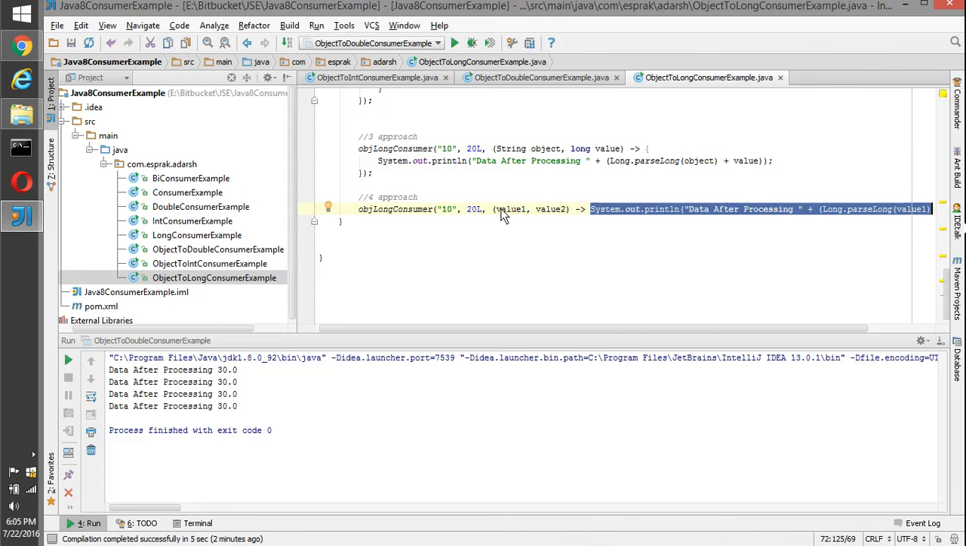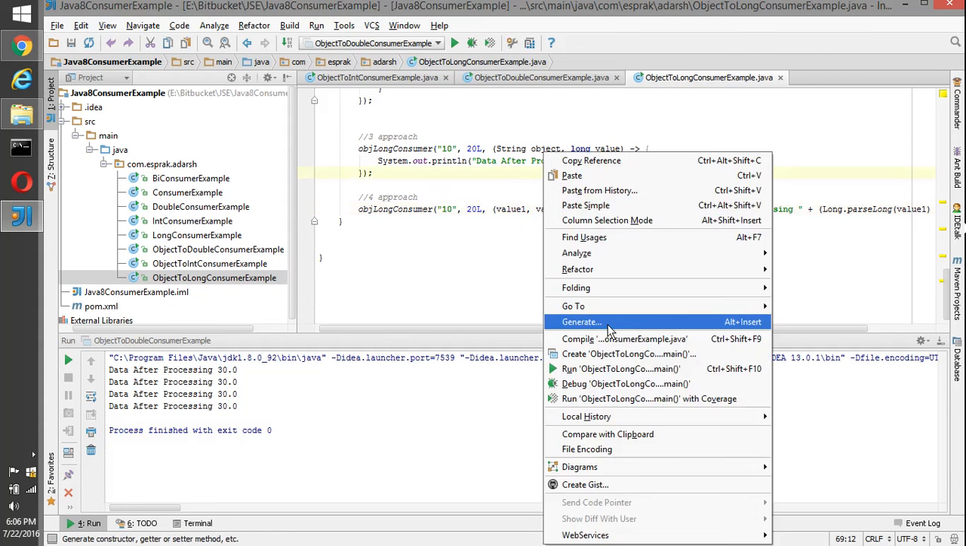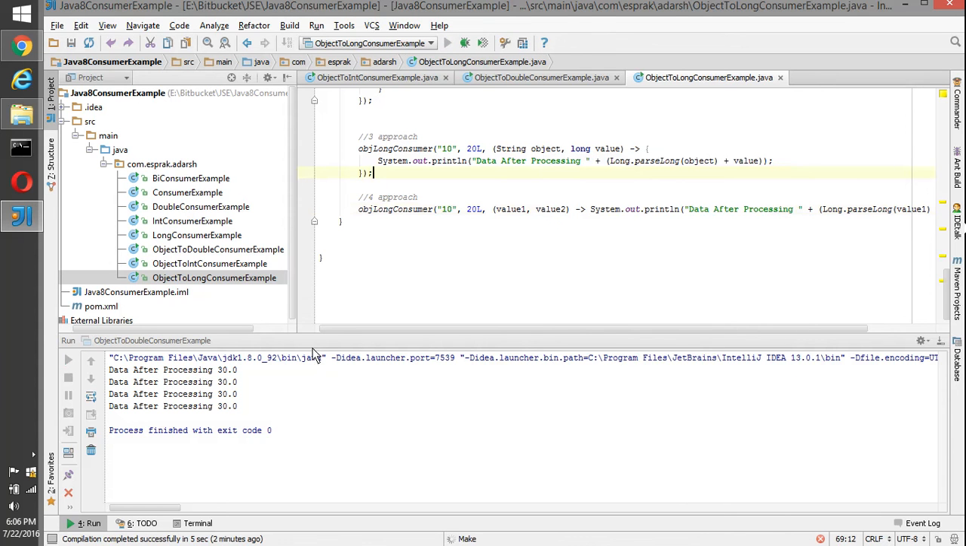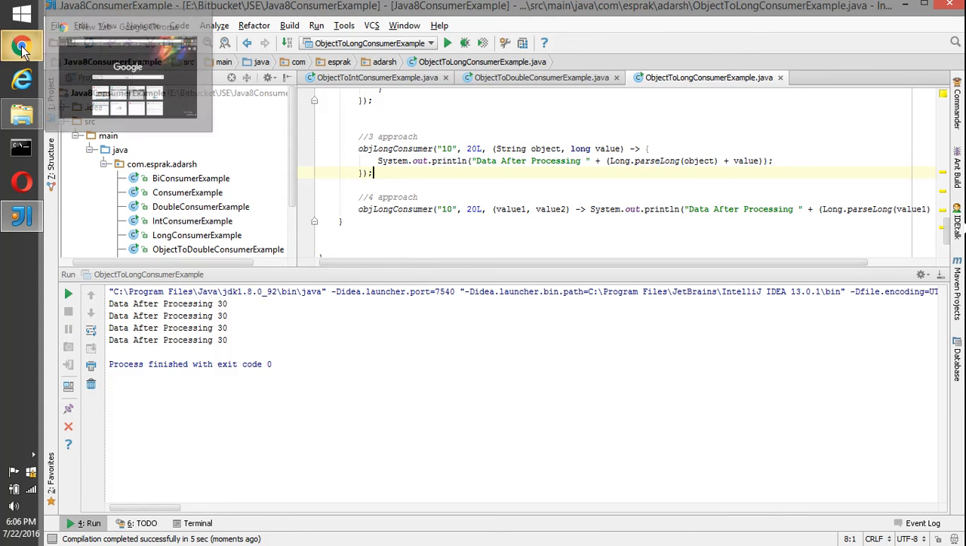But here one trick is that we cannot remove these braces here. If we remove them, we're going to get a compilation error, because if it's a single value we can remove these braces, but when we have multiple values as arguments, we cannot remove the brackets from the lambda expression. That's a thumb rule. So if I just execute, you can see all these things.